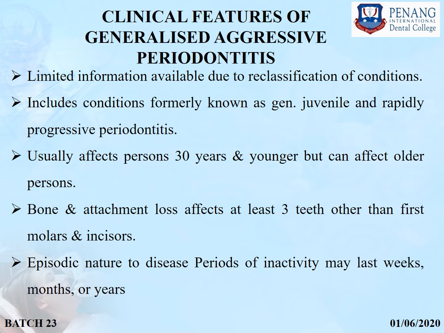Coming to clinical features of generalized aggressive periodontitis, limited information is available due to the reclassification of conditions. It includes the condition formerly known as generalized juvenile periodontitis and rapidly progressive periodontitis. It usually affects persons who are 30 years and younger, but can affect older persons also. Bone and attachment loss affects at least 3 teeth other than the first molar and incisors. Episodic nature of disease may be seen. There will be periods of inactivity which may last weeks, months or years also.